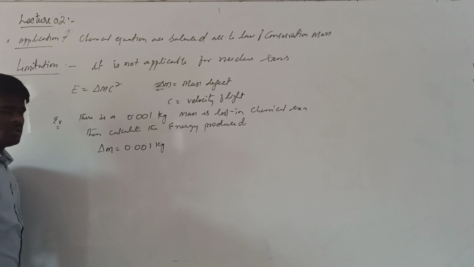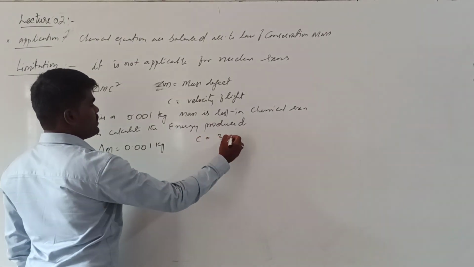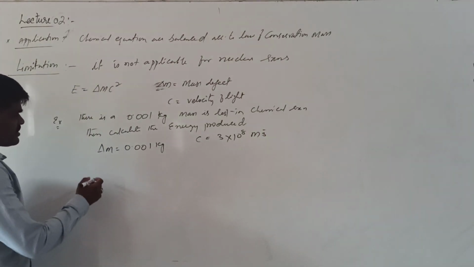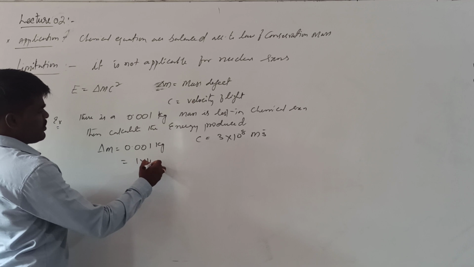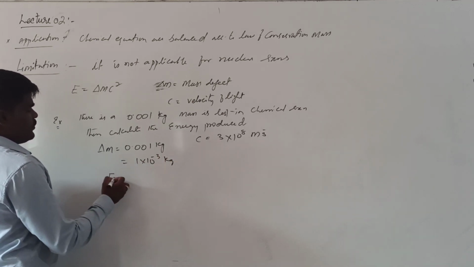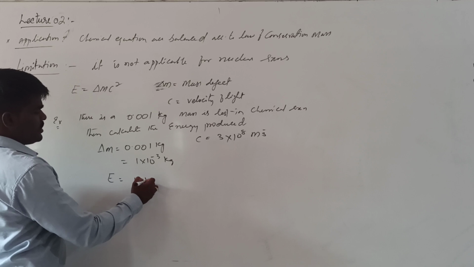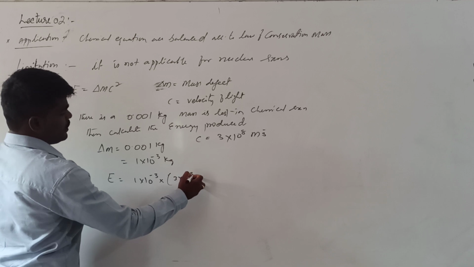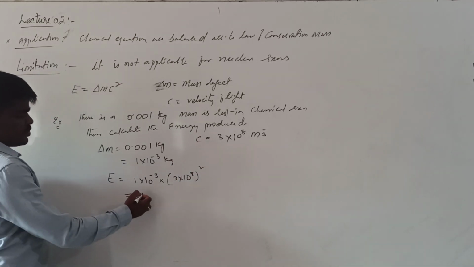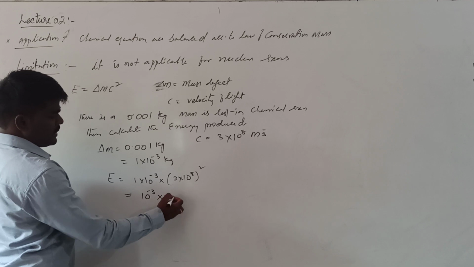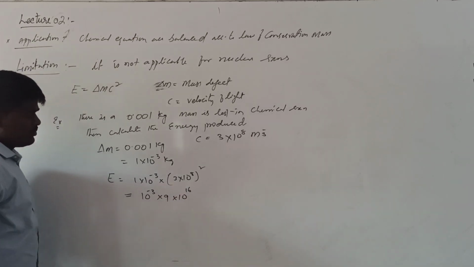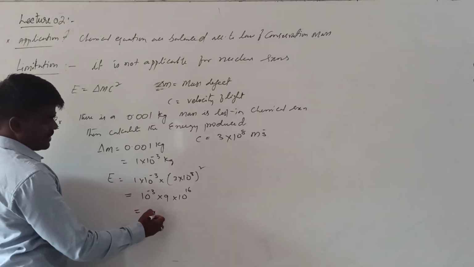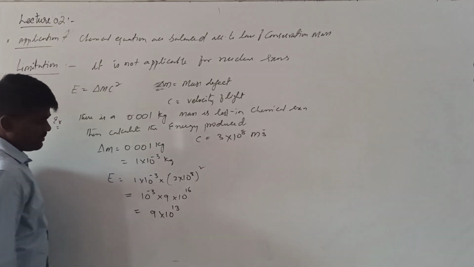0.001 kg. Right? What is C? C is nothing but 3 × 10⁸ meter per second. Now, if you substitute this data, this can I write as 10⁻³ kg. If you put this data into this, that is 1 × 10⁻³ into 3 × 10⁸, the whole square. It comes to be 10⁻³ into 9 × 10¹⁶. Right? So, if you simplify this, you will get 9 × 10¹³.